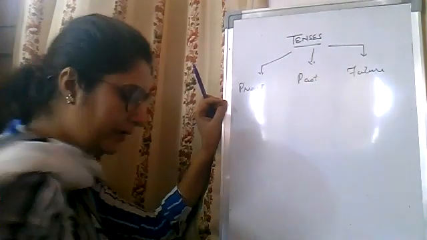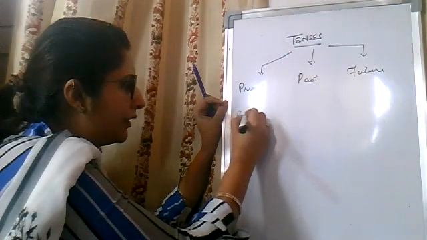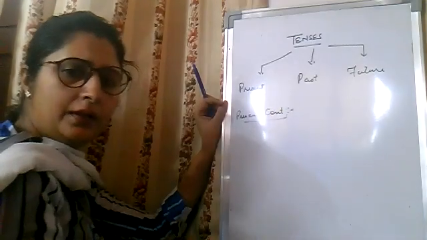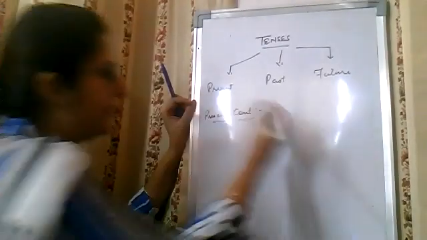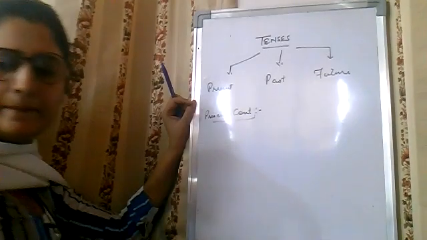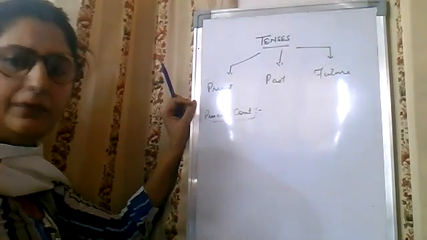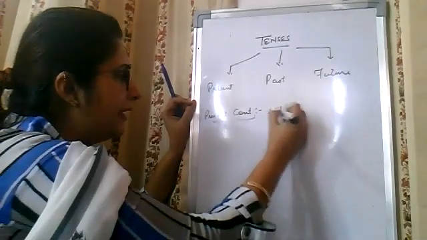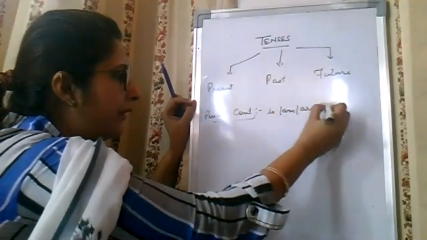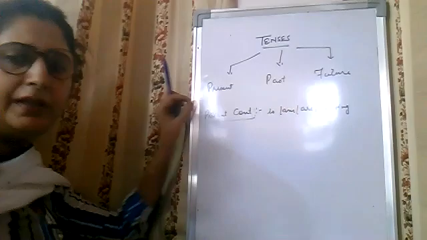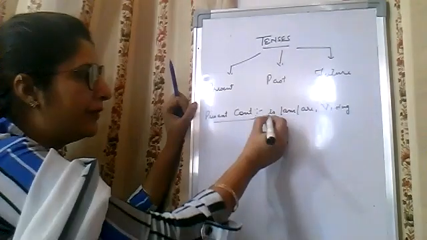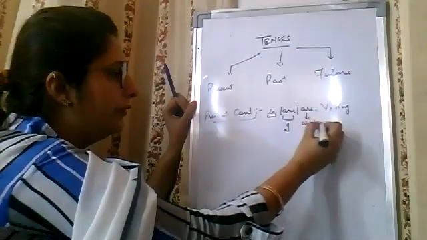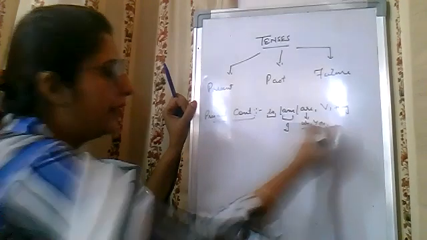Let us revise present continuous tense. In present continuous tense, what do we use, students? We use is, am, are plus verb first form plus ing. With he, she, it, we use is plus the first form of verb plus ing. With I we use am, and with we, you, they, and plural we are using are.